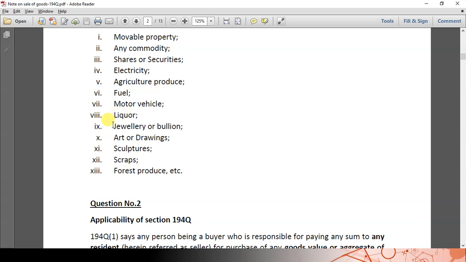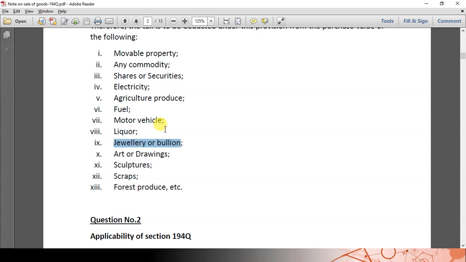Here, for jewelry or bullion, for example, let us say a construction company is buying jewelry. Though the jewelry is not relevant to the business, it may be a capital asset, still it has to be treated as goods. That means the nature is not important. It can be of a revenue nature or a capital nature. Both are covered under this section.